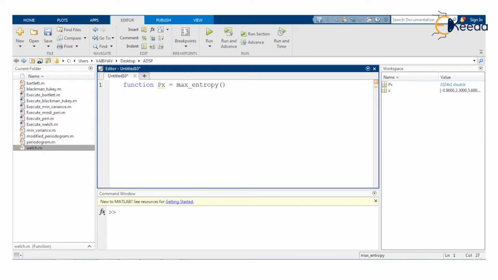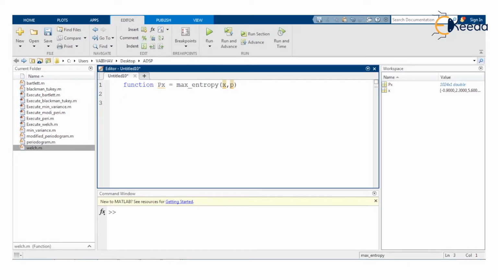For carrying out the maximum entropy method demonstration, we require the input discrete time random process denoted by x in general, and we also require another input parameter, small p. Here small p denotes the order of the all pole model that we saw in the understanding of the maximum entropy method in the previous video. So the all pole model formulation and the transfer functions we dealt with thereupon.